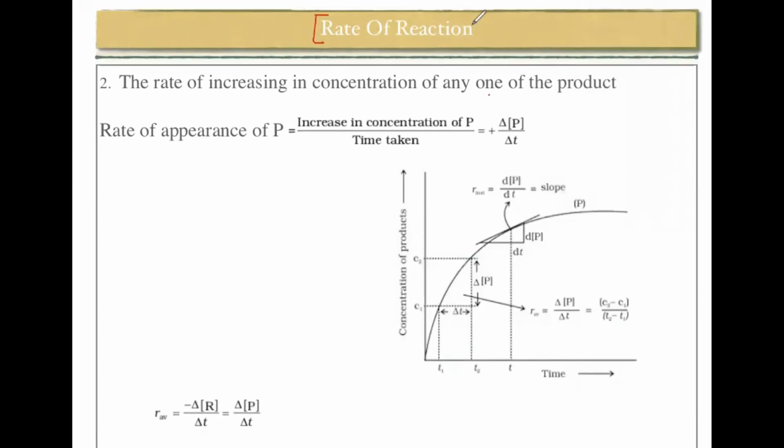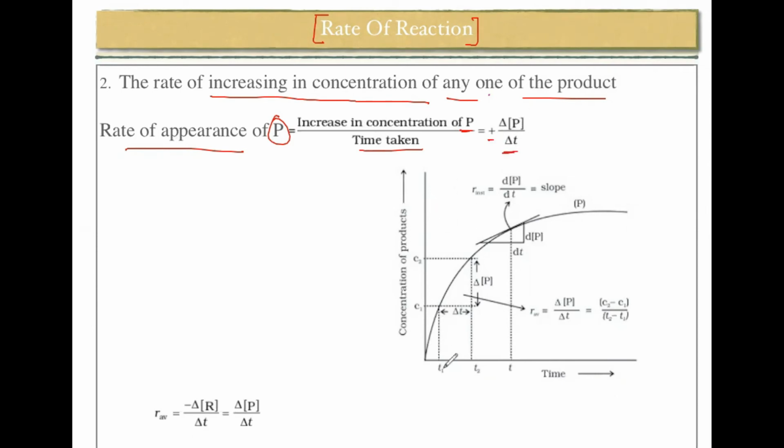Now let's talk about the rate of reaction of the product. The rate of increase in concentration of any of the products. So rate of appearance, we are talking about appearance of the product because the product is going to increase. That is equal to increase in concentration of product divided by time taken. It is represented with a plus sign, which represents increase or appearance, equal to delta P divided by delta T.